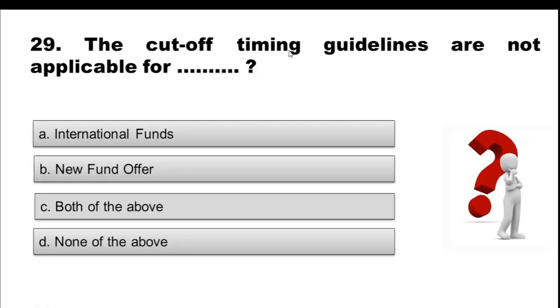Question 29. The cutoff timing guidelines are not applicable for option A, international funds, option B, new fund offer, option C, both of the above, option D, none of the above. Choose the correct option. And the correct option is option C, both of the above. So the cutoff timing guidelines are not applicable for international funds or for new fund offer.